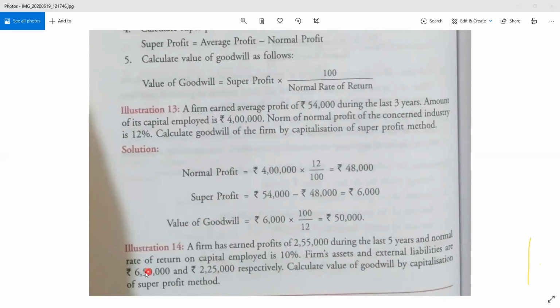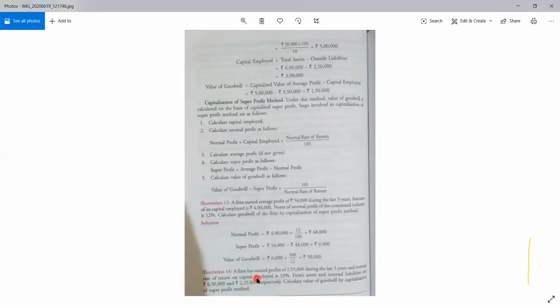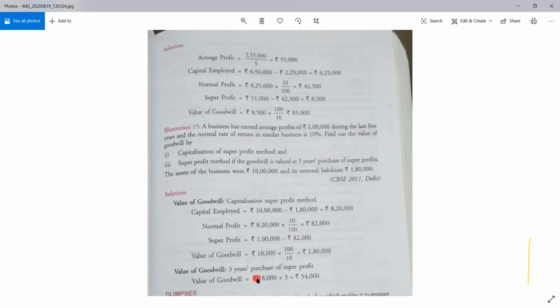Capital employed will be 6,50,000 minus 2,25,000. ठीक है? Clear? So कितना आएगा? 4,25,000, isn't it? That is your capital employed. So calculate the value of goodwill by capitalization of super profit method. अभी देखो क्या होगा.